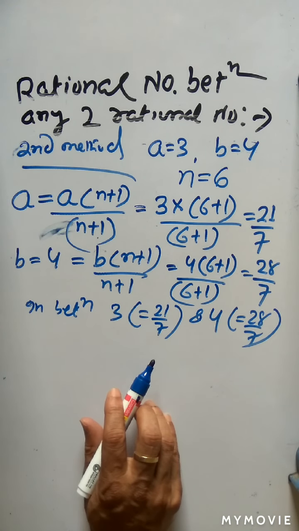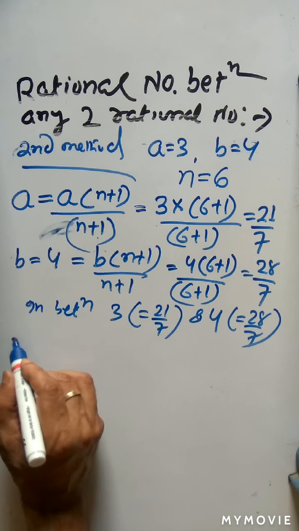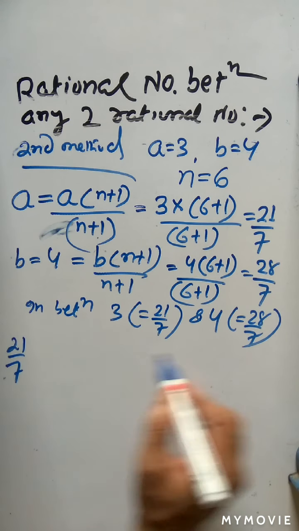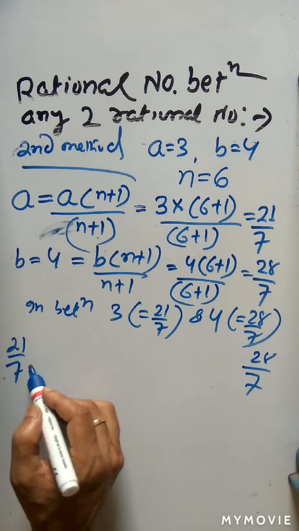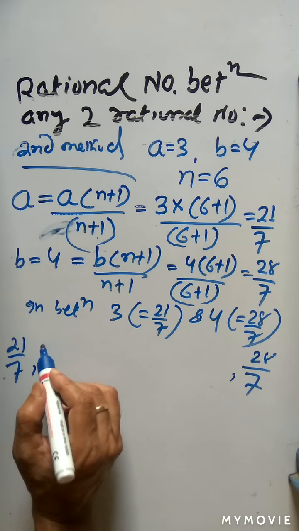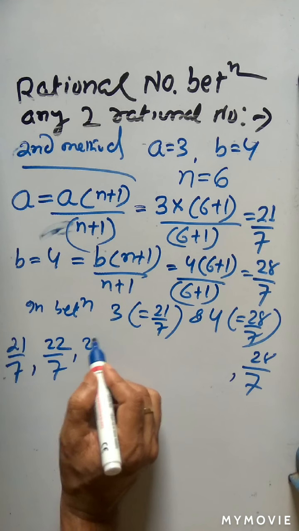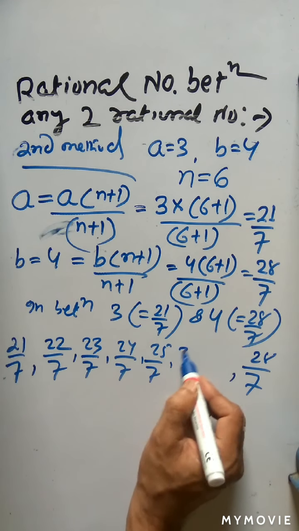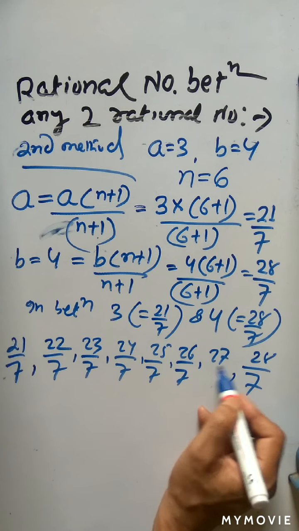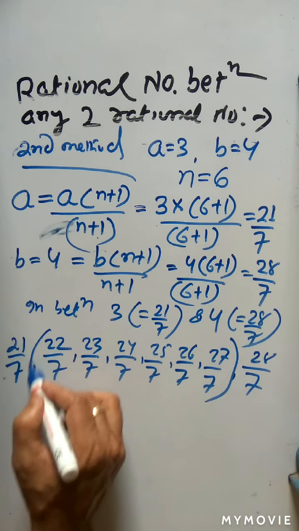I will find 6 rational numbers. Then what will you write? So 21 by 7 is the first term. Then 28 by 7 is the last term. In between these two, I can write 22 by 7, 23 by 7, 24 by 7, 25 by 7, 26 by 7, 27 by 7. You see.